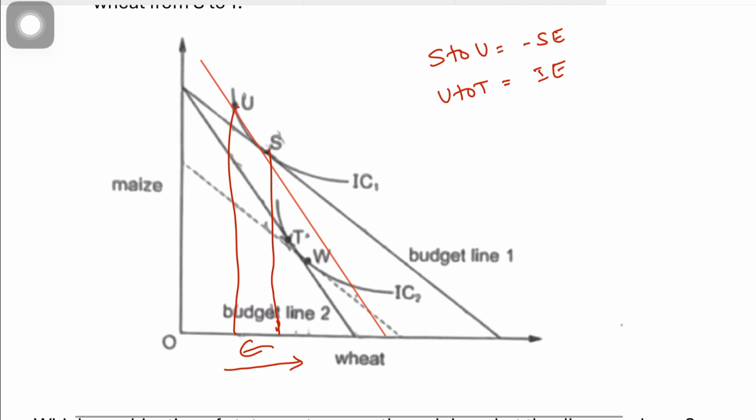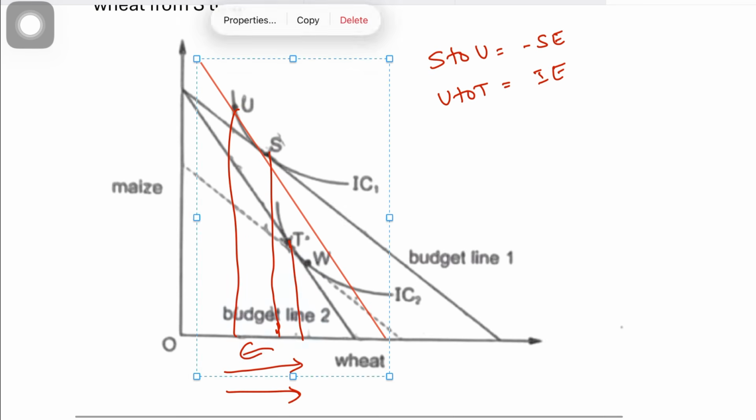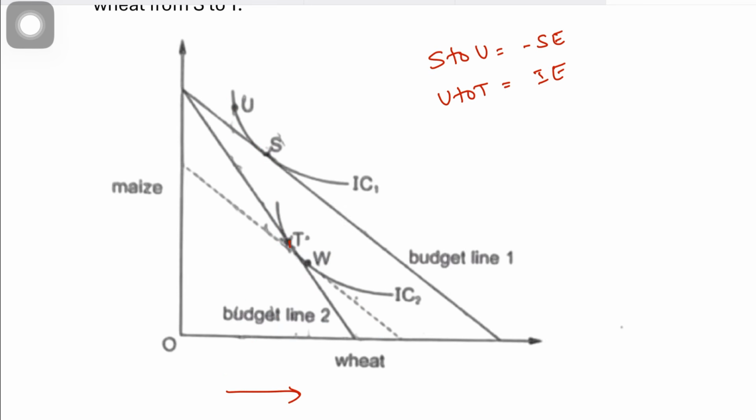The income effect is so strong, it outweighs the substitution effect. So the income effect has to be U to T, which means that the consumption is actually increasing from S to T. Now, but here they have not done this.